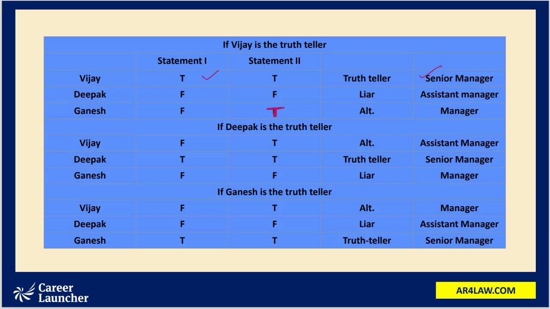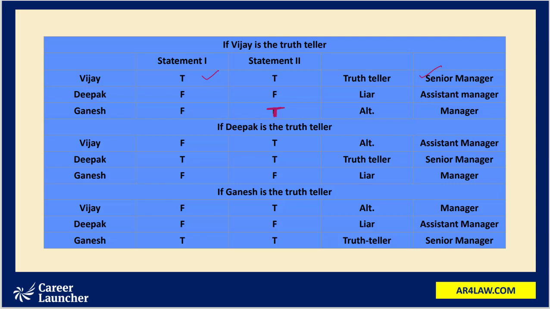Now we'll evaluate the statements made by Deepak. Deepak's first statement is, I am the senior manager. Now we have assumed Vijay to be the senior manager. So the statement, if Deepak is saying I am the senior manager, should be a false statement. And Vijay is the assistant manager, whereas we have assumed Vijay to be the senior manager. This also happens to be false. That means Deepak is the liar here.